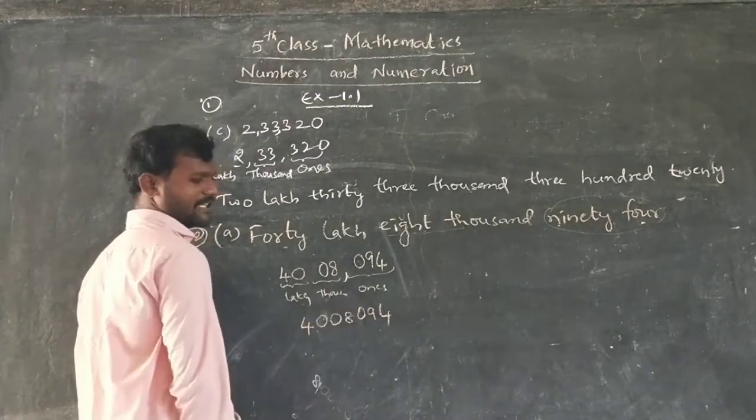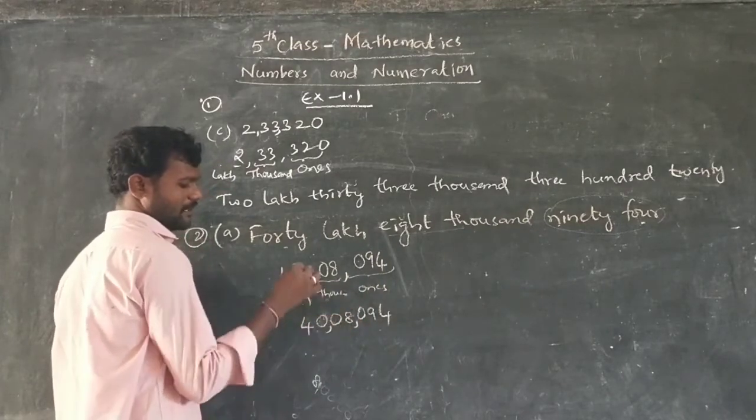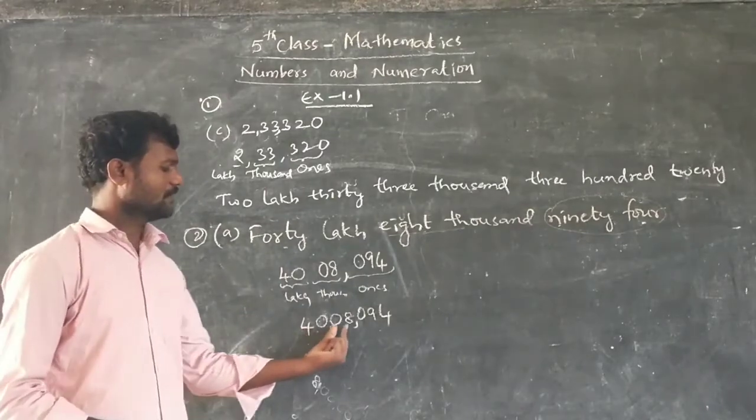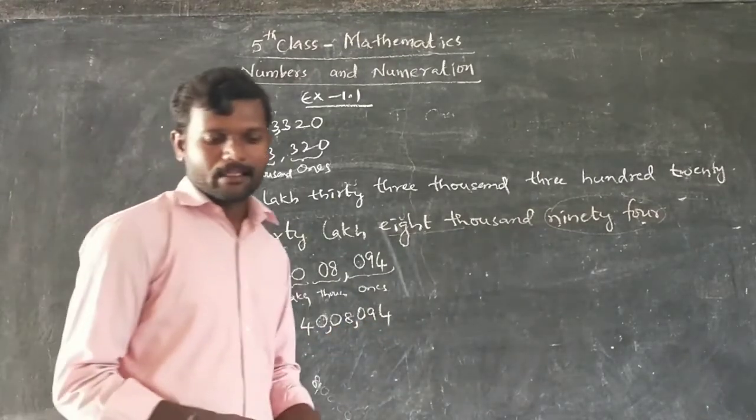Now separate them by commas. After ones period comma, after thousands period comma. So this is the numeral you have to write: 40 lakhs 8,094. Okay. Next